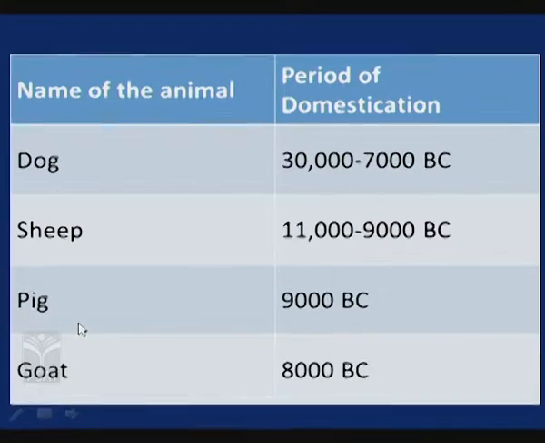And pig, the domestication of pig started 9,000 BC onwards. Now goat, the domestication of goat started 8,000 BC onwards. This shows that the domestication of animals started long back, from the ancient man itself.